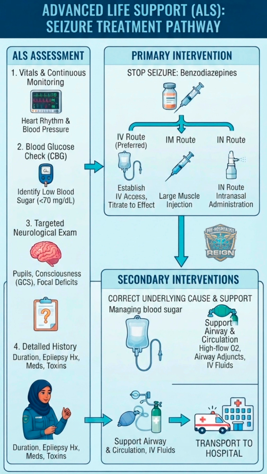Fluid resuscitation and correction. If the patient's blood pressure drops, or if they are dehydrated or showing signs of shock, paramedics will run IV fluids. If a low blood sugar level caused the issue, they will deliver intravenous glucose, like D10, to feed the brain.